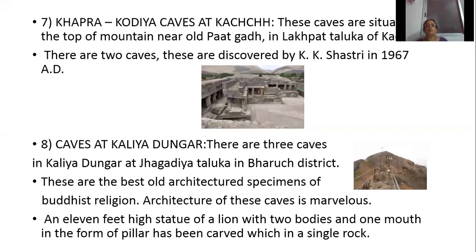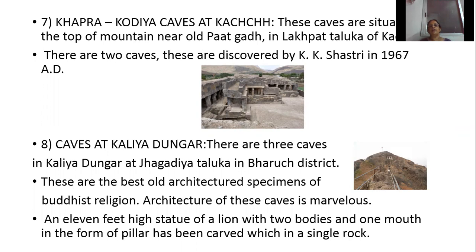Then Kapra Kodia caves at Kutch. So these caves are situated on the top of the mountain near Old Patkad in Lakpat Taluka of Kutch. And there are 2 caves. These were discovered by K.K. Shastri in 1967 AD. So these caves are situated at the top of the mountain near Old Patkad in Lakpat Taluka of Kutch.